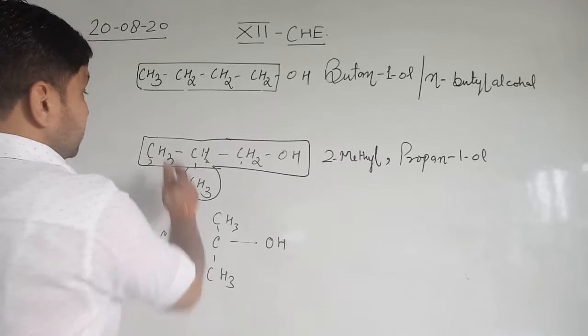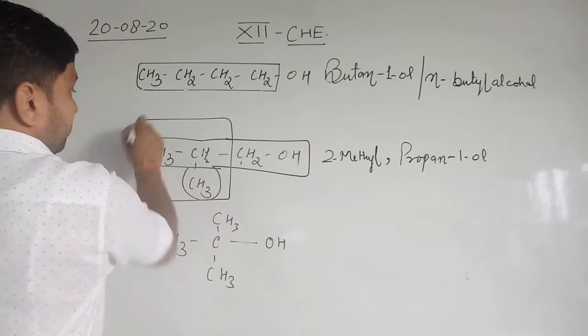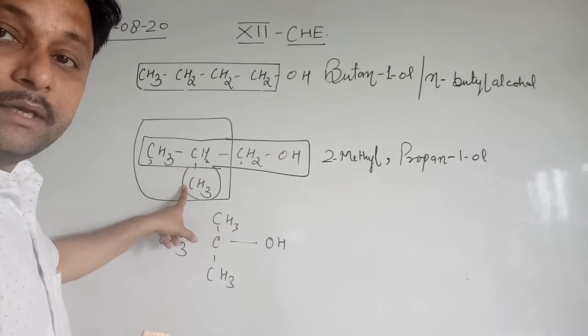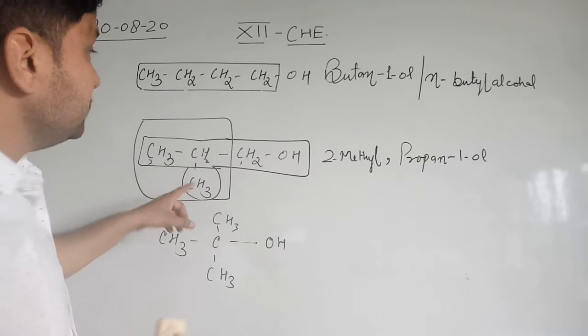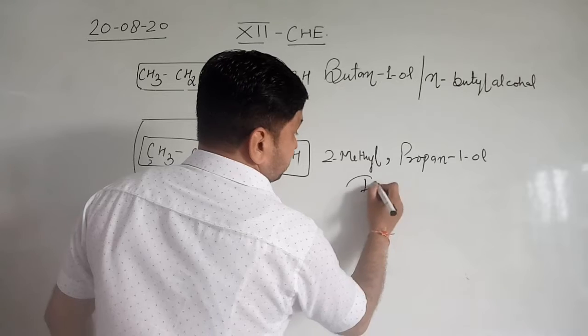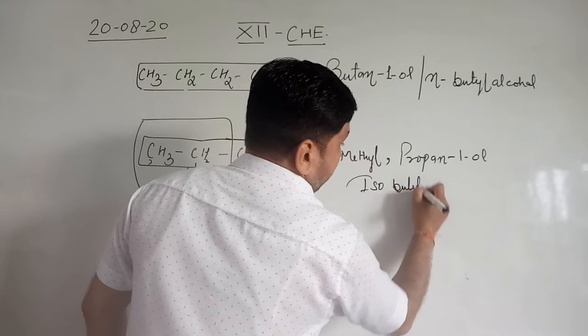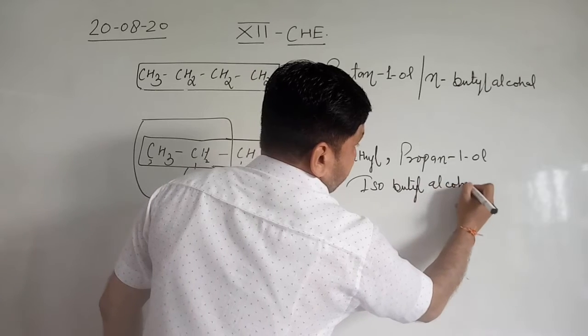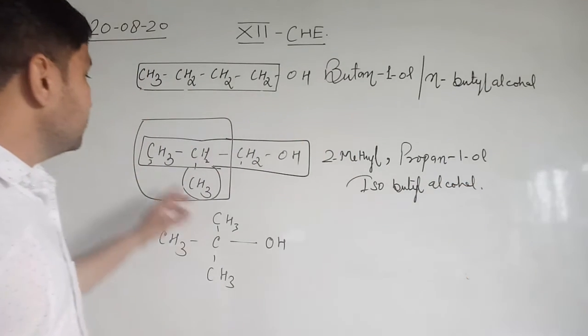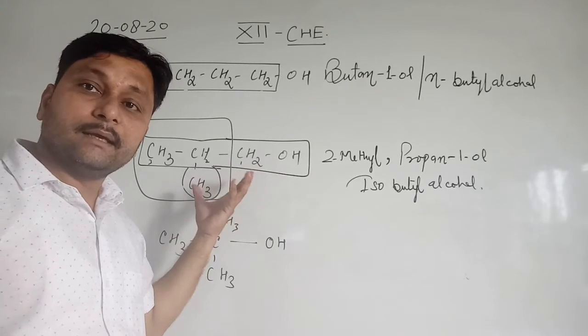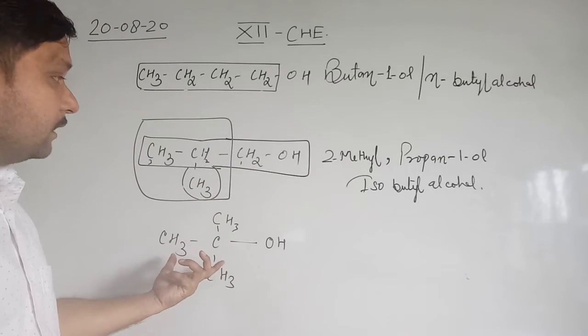Okay. See here, this compound shows the geometry CH3, CH, CH3. It means it is an iso group. So it is an isobutyl alcohol. Clear? CH3, CH, CH3 and CH2, OH. It is isobutyl alcohol.